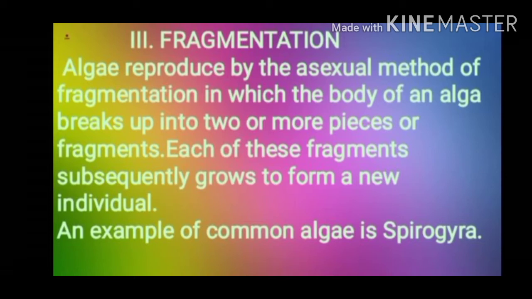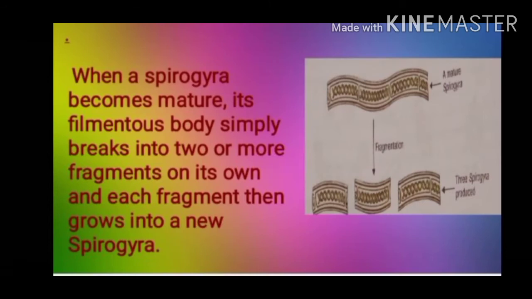The next asexual method of reproduction in plants is fragmentation. Algae usually reproduce by the asexual method of fragmentation, in which the body of an alga breaks up into two or more pieces or fragments. Each of these fragments subsequently grows to form a new individual. An example of common algae is Spirogyra, which reproduces by this method.